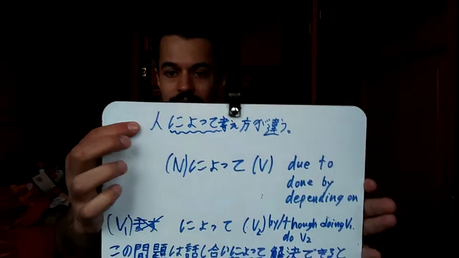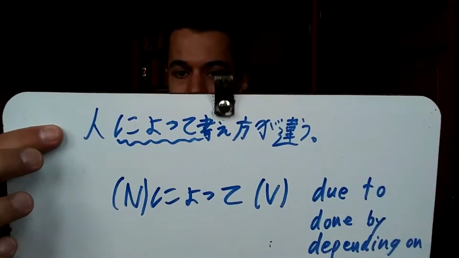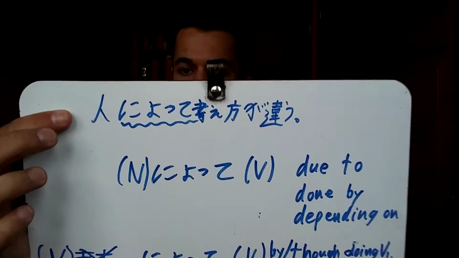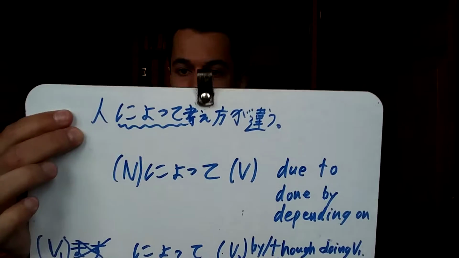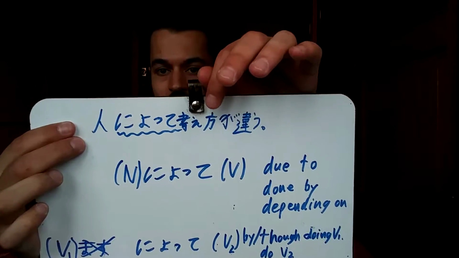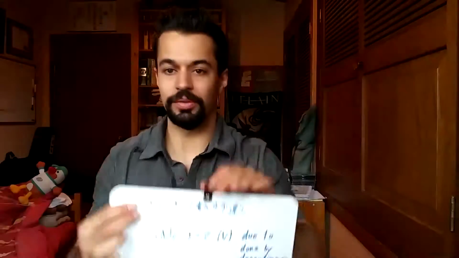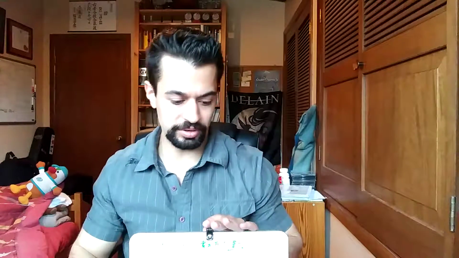So here's the example I've got here. 人によって考え方が違う. 人 is person, 考え方, this word here, is way of thinking, が違う, to be different. So depending on the person, the way of thinking is different. Or as a maybe nicer, more easily understandable sentence, it might be everyone has their own opinion, right? So that would be the depending on version.